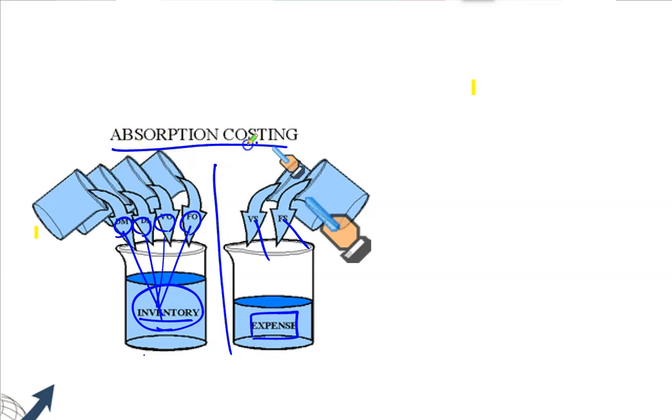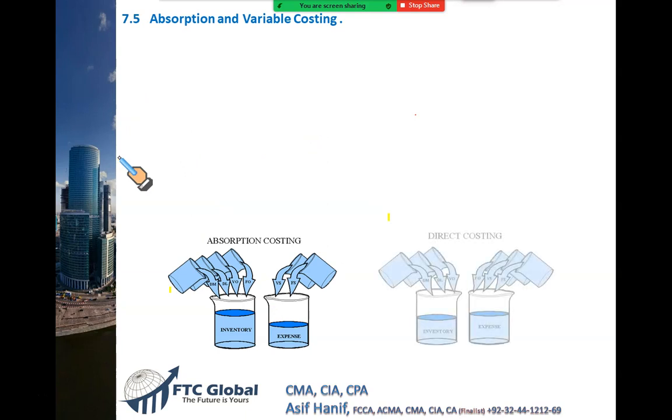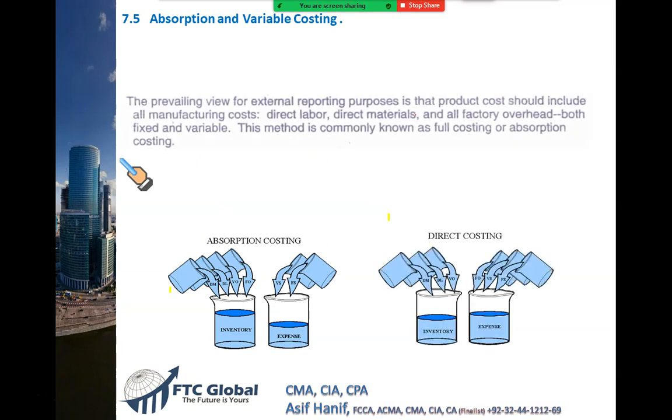This system is called absorption costing, right? We use this system in our external financial reporting. Remember, our external financial reporting under the IFRS, under the US GAAP, these standards require us to include direct material, direct labor, all factory overhead, both variable and fixed, as a part of product.